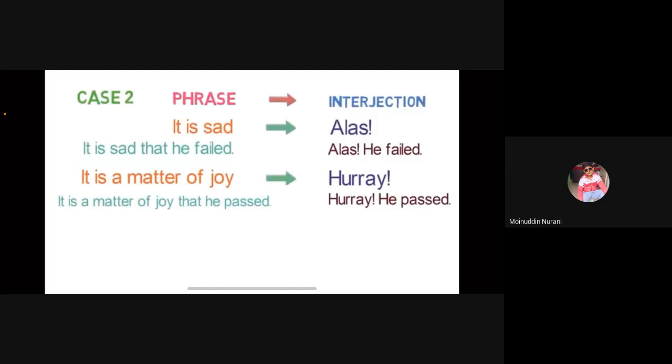Yes, sir, understood. In the question, if they have given the words "it is sad", you have to remove those words and write only one word, "alas". If in the sentence they have given "it is a matter of joy", you have to remove that full phrase and put only one word, "hooray", because it is a matter of joy means happiness. So hooray. "It is sad" means it is a matter of being disappointed, so alas. Understood? This is assertive to exclamatory.